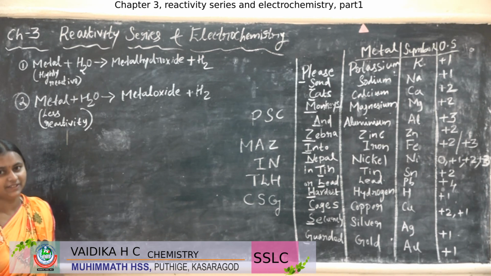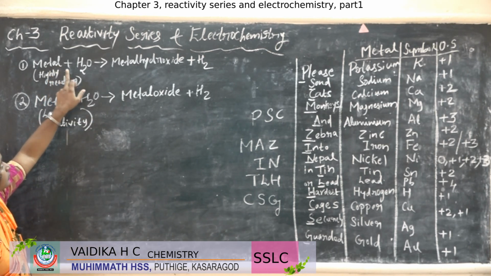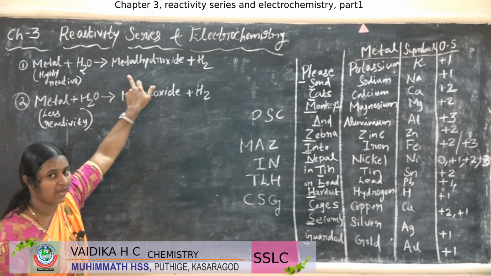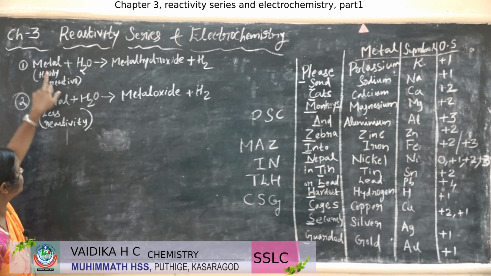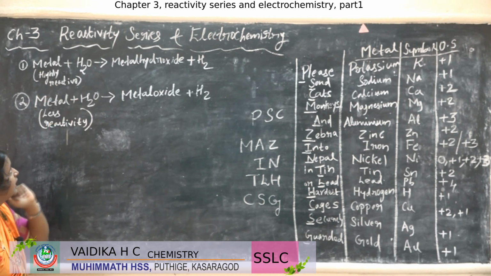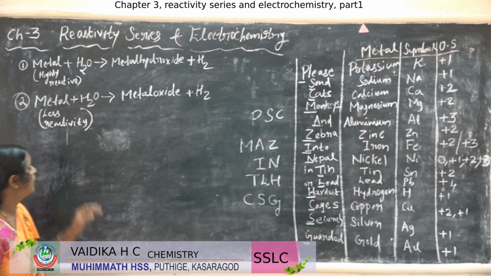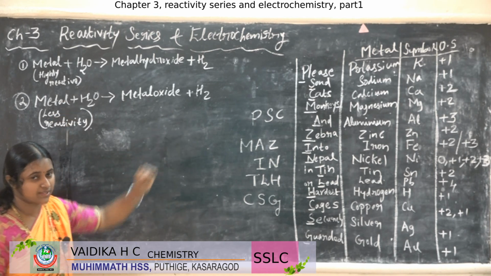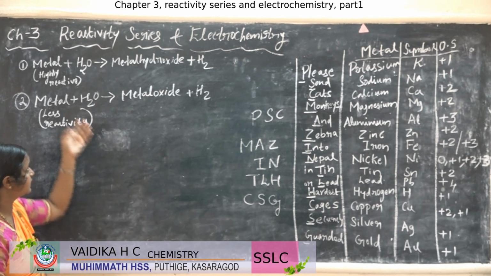Let us study the reaction of metals with water. Here, when a metal reacts with water, we will get the metal hydroxide and hydrogen as a byproduct. The metal which is highly reactive will give the metal hydroxide, but a less reactive metal will give the metal oxide. You have to know this to write the equations. This is the general